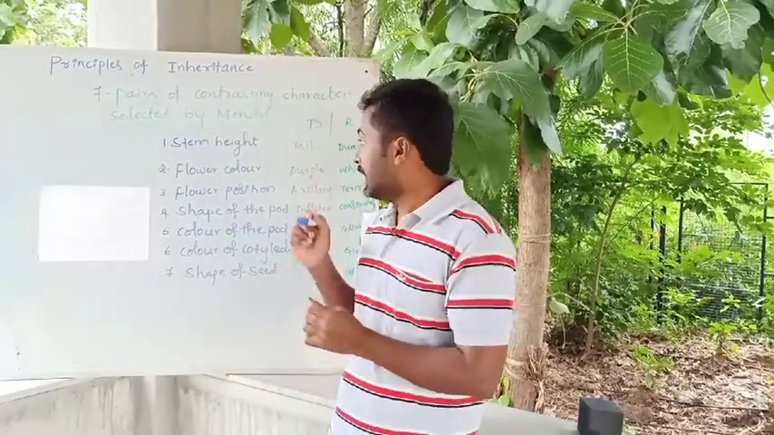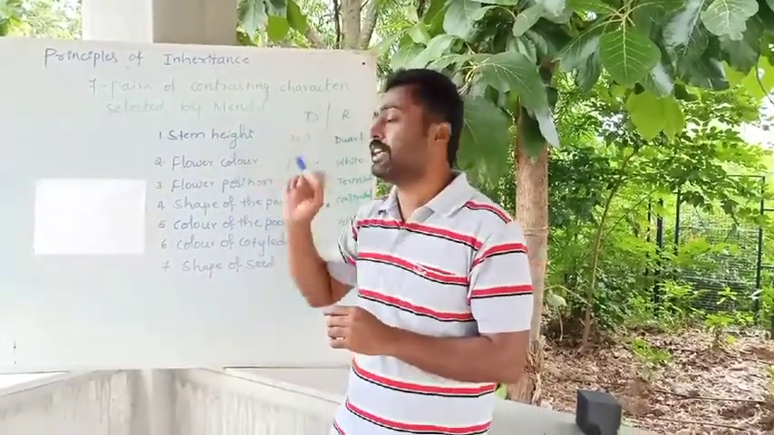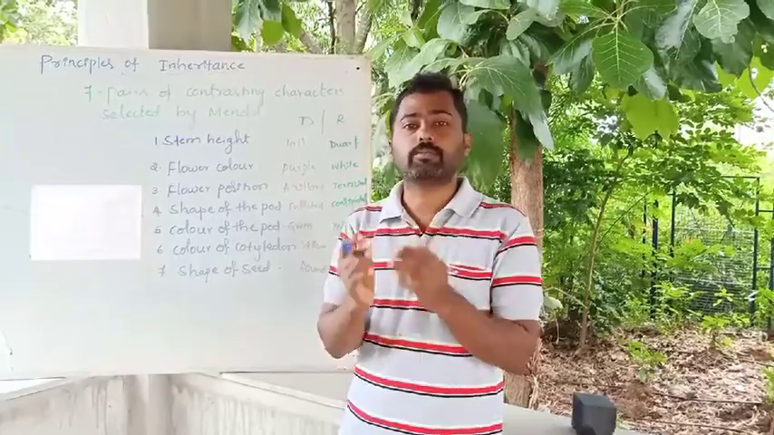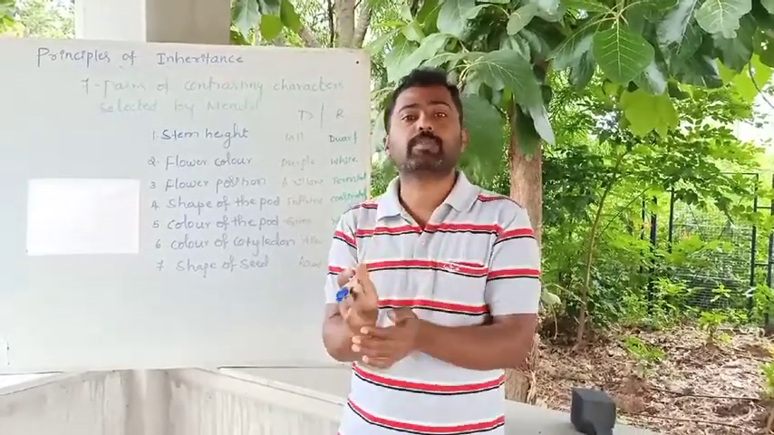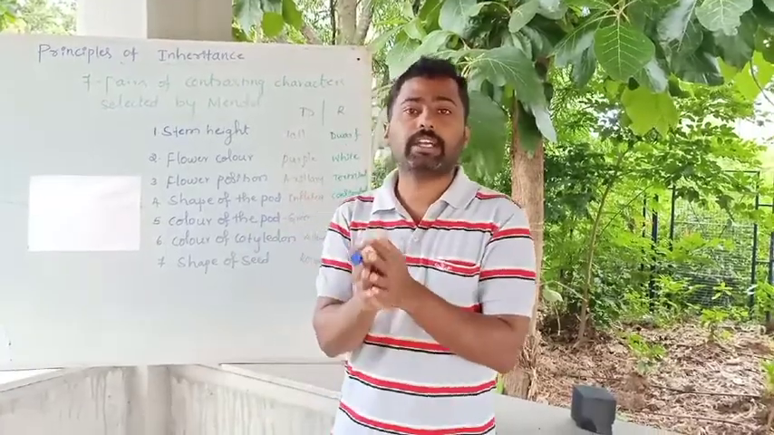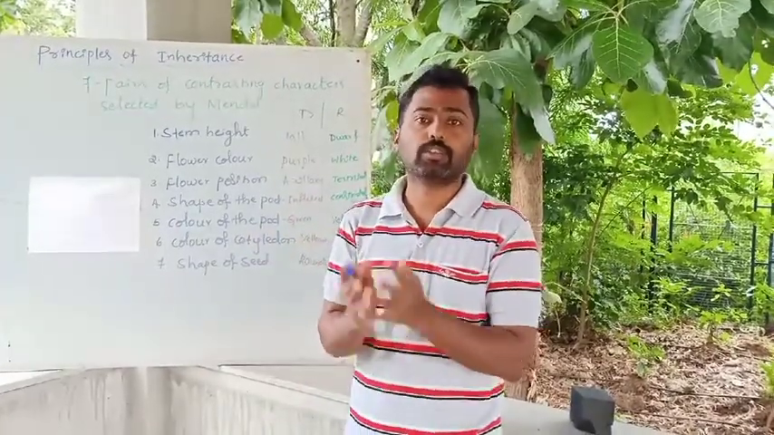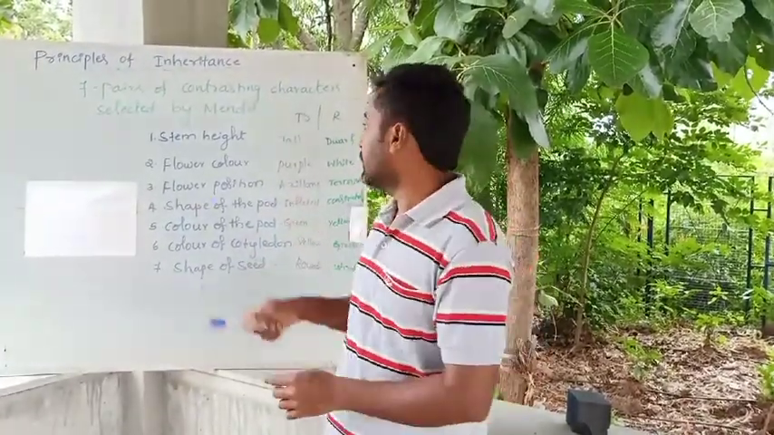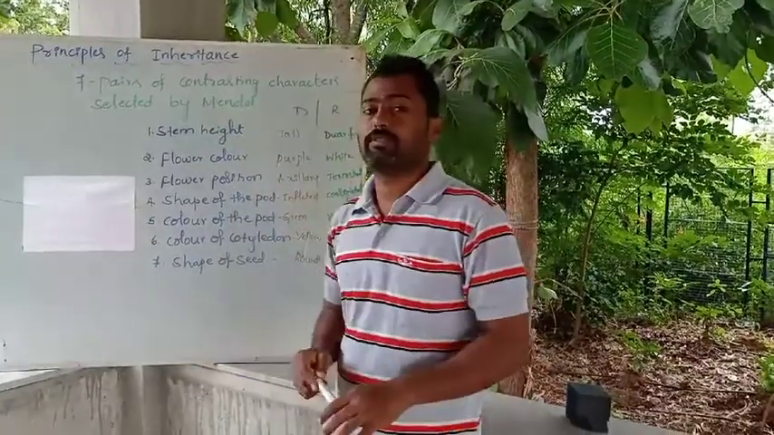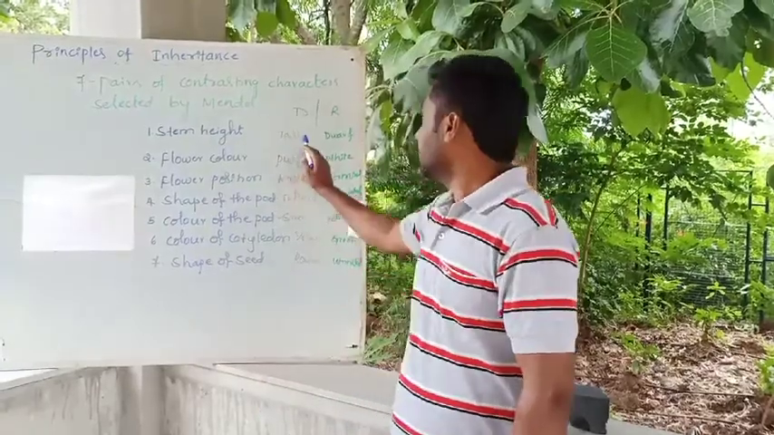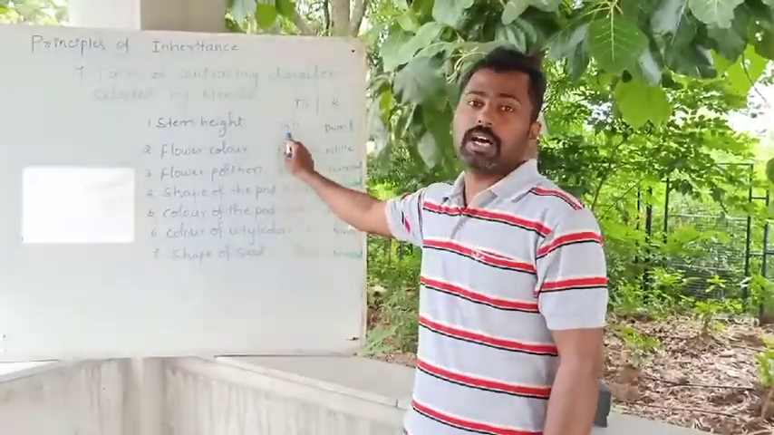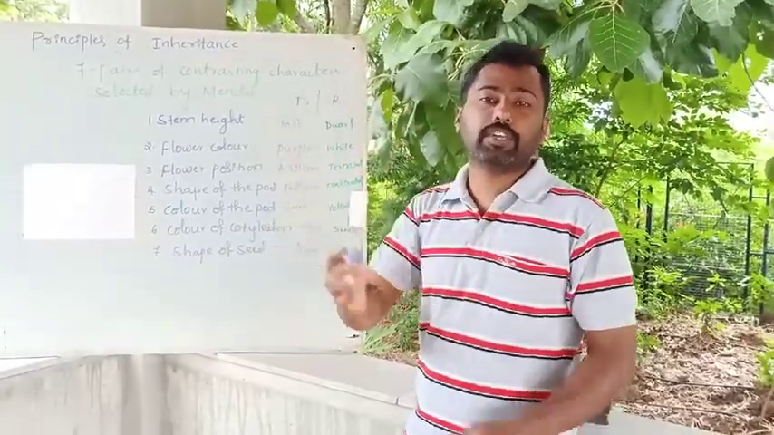So like that, if we consider the height of the plant body, we can observe the 2 traits. A trait is nothing but different expression of a character. A character can be seen in 2 different ways. In that, one is tall, another one is dwarf. Stem height is a character. These are the traits we can observe, the tall and the dwarf, different expression of a character.